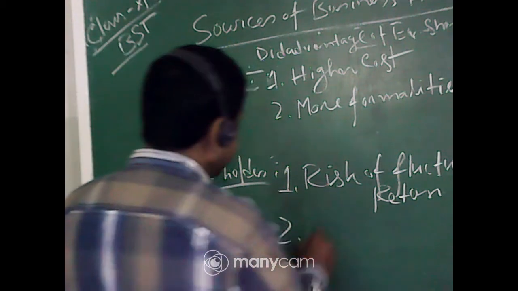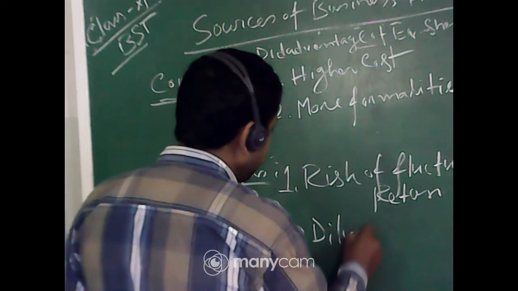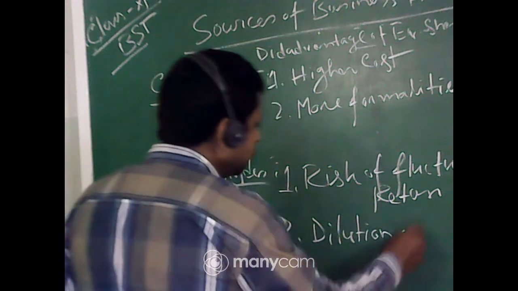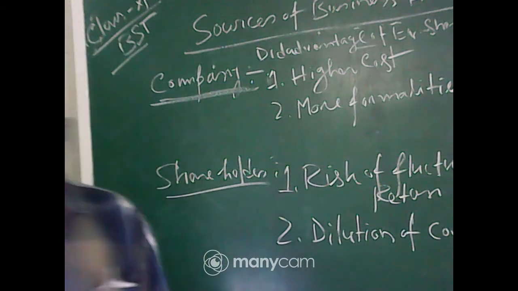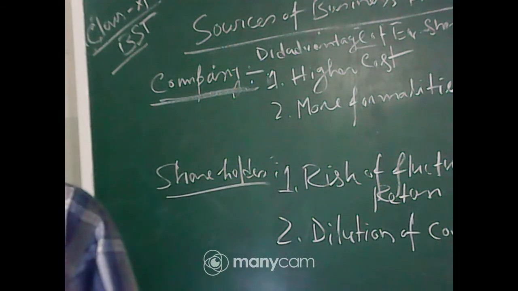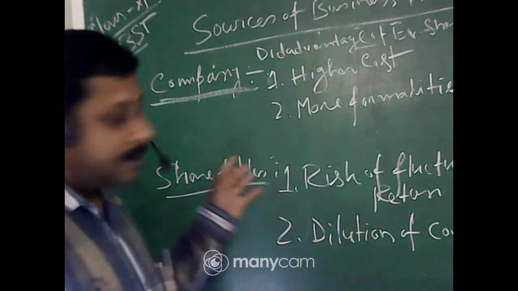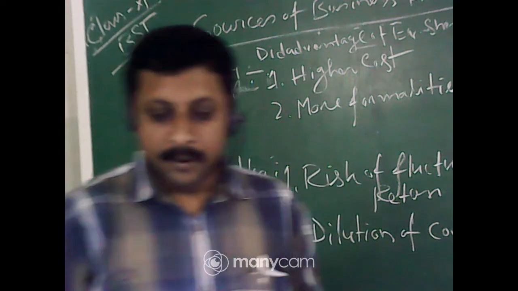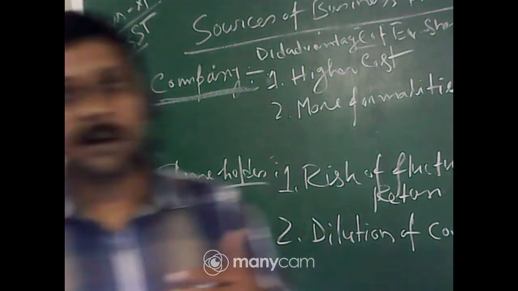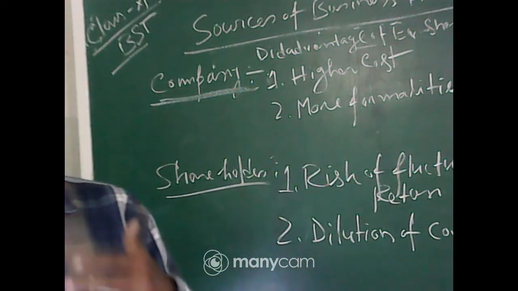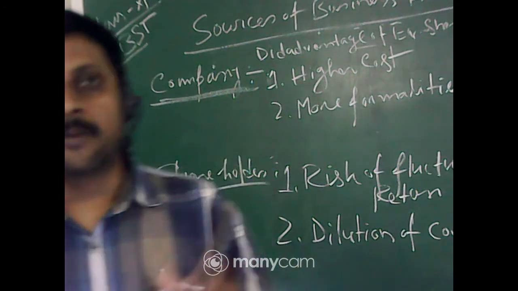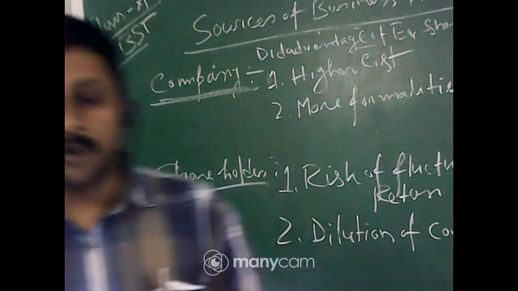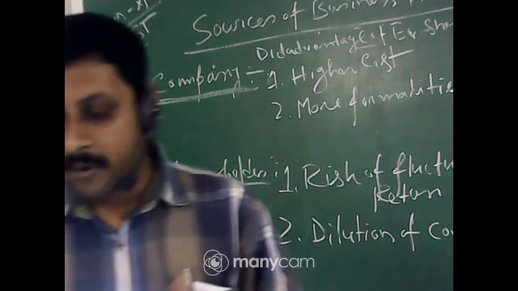Next disadvantage is dilution of control. Now what is dilution of control? Issue of additional equity shares dilutes the voting power. As an example, whoever purchases a large amount of shares of a company controls the board of directors, the one who holds the most shares in the company.